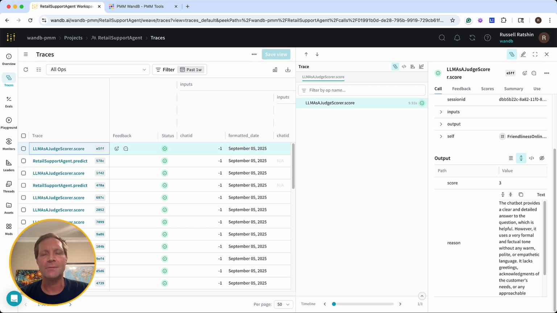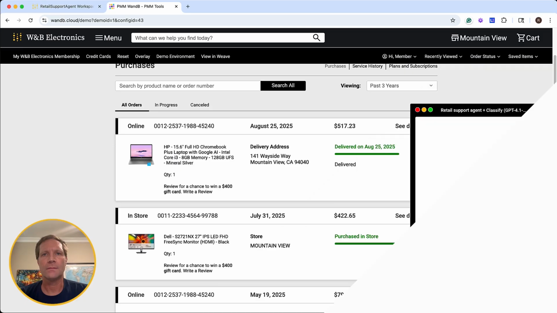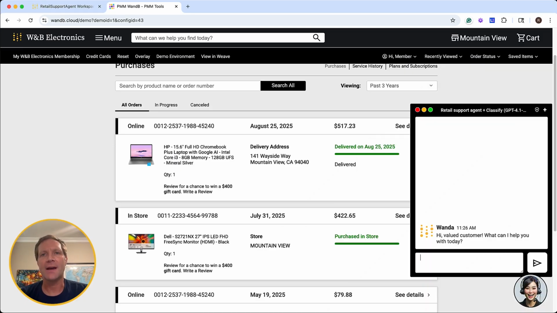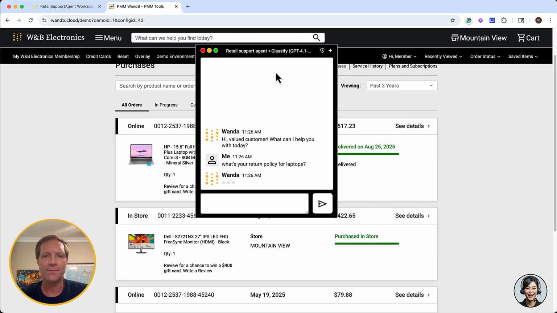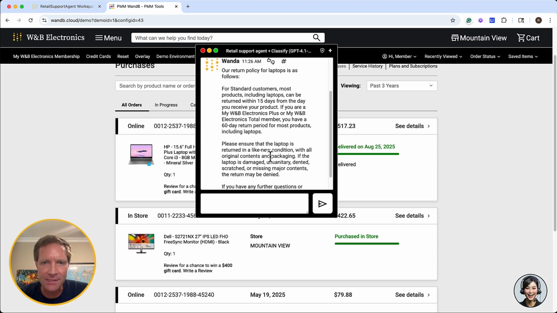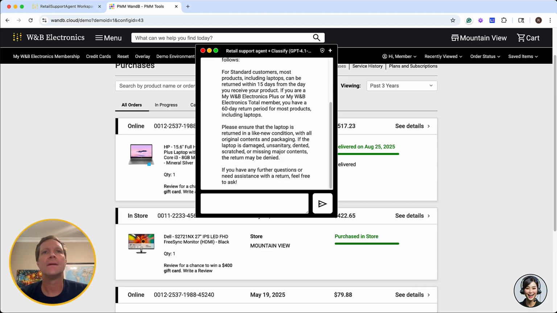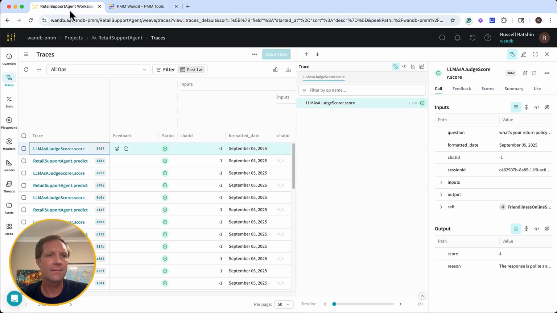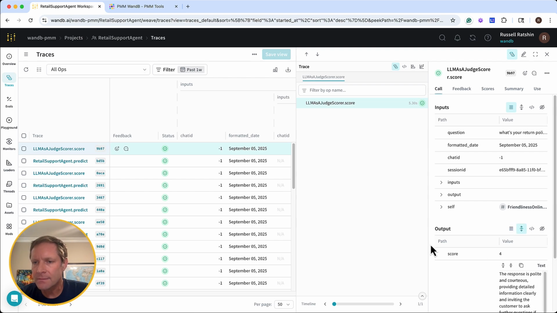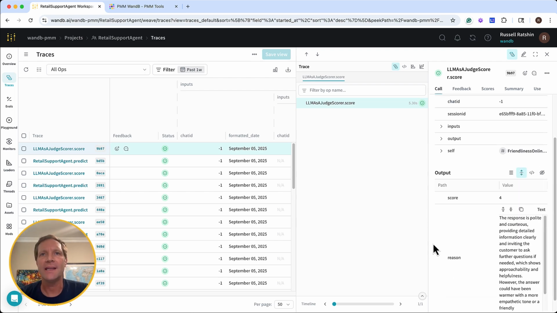A good starting point to modify our support agent's behavior is reviewing and revising our current prompts by adding directions to be a bit more friendly. After revising our prompt, to wrap things up, let's ask our updated, hopefully friendlier support agent the same question as before. What's your return policy for laptops? This one does feel a bit warmer. Let's see what our friendliness monitor has to say. Good, a 4. And the reason indicates that this new prompt has us heading in the right direction.